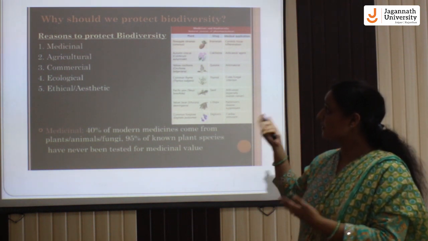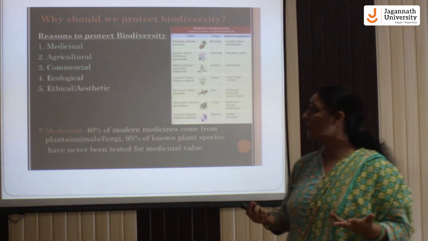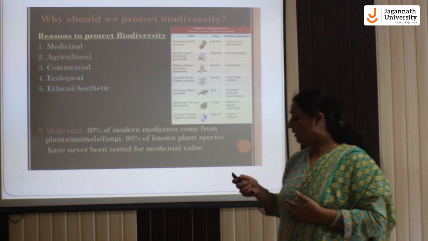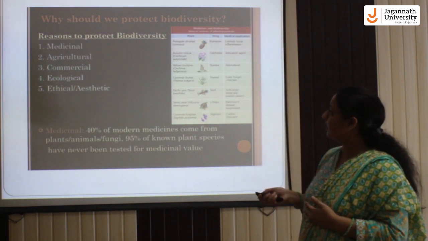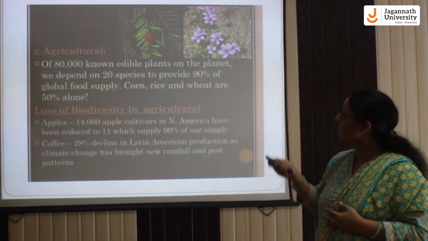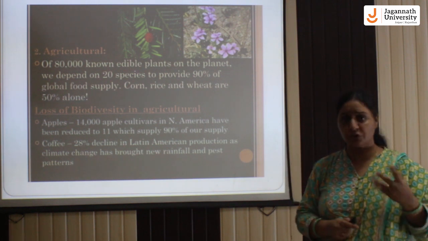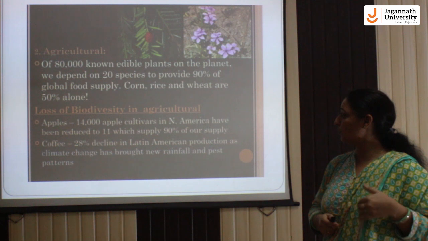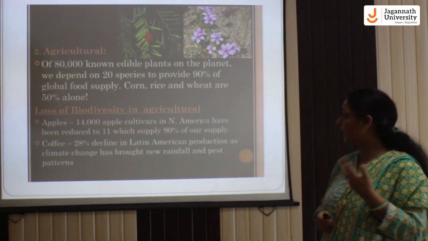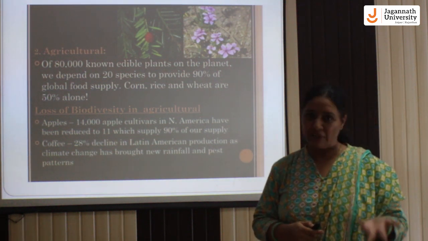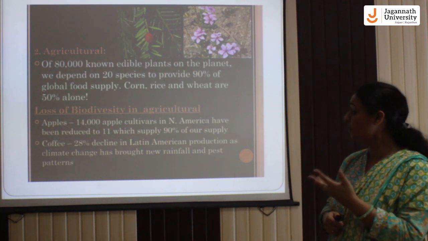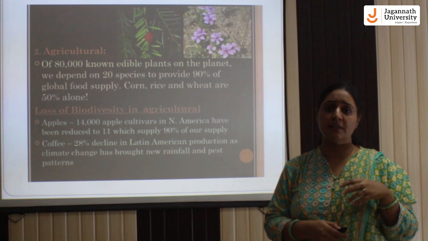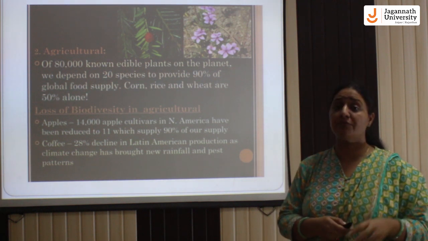The reasons include medicinal, agricultural, commercial, ecological, and aesthetic. Agriculturally, we use various species for food, including corn, rice, wheat, and nowadays millets also. Loss of biodiversity affects productivity or production,